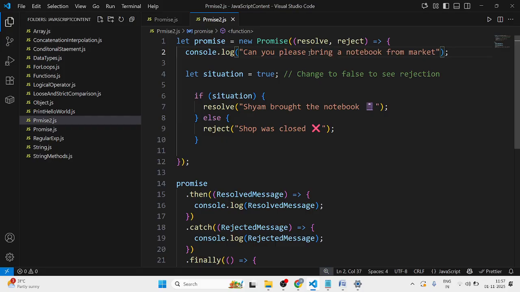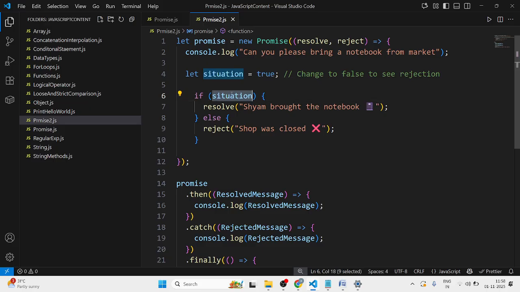Bring a notebook from the market. Okay, so let's say the situation is true, because whenever you make a promise, the other person will think, "Hey, he will do it for me." So as of now, that is true. So in this situation, I'm making a promise, I'm making a condition.